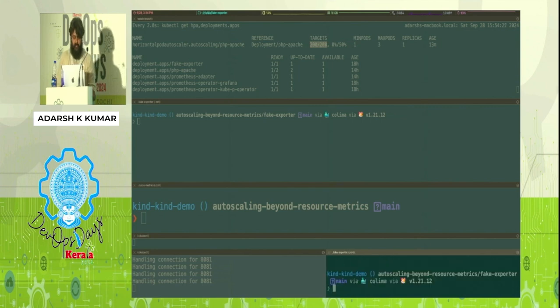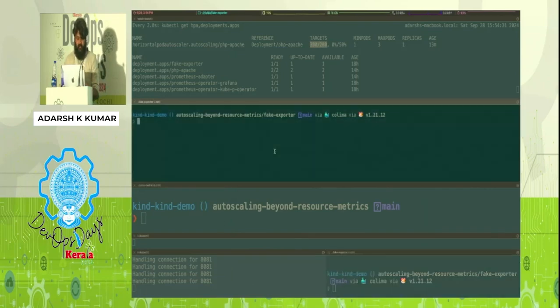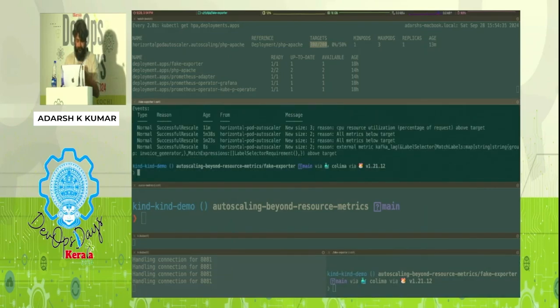And you can see the target immediately change. It's above your expected value. It's above the desired value. We'll try to describe. And immediately it has already increased the number of replicas as well, because the external metric has gone above the threshold value. Okay, now I have two triggers, or two parameters, on which I am autoscaling.